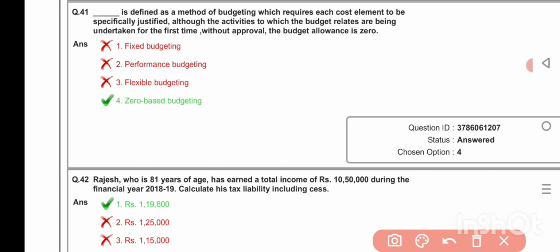Rajesh, who is 81 years of age, has earned a total income of rupees 10,50,000 during the financial year 2018-19. Calculate his tax liability including cess. Rupees 1,90,600.